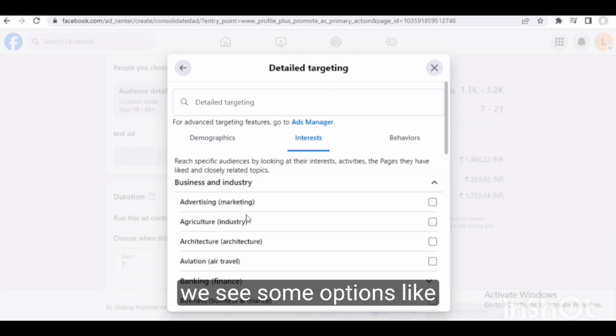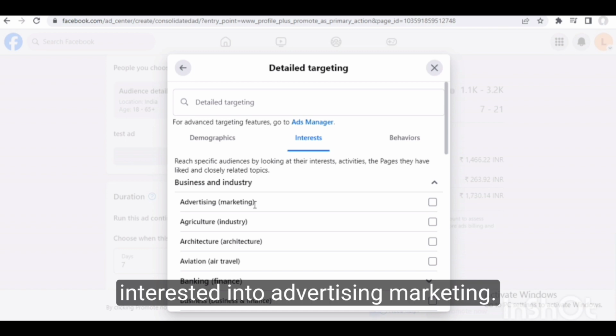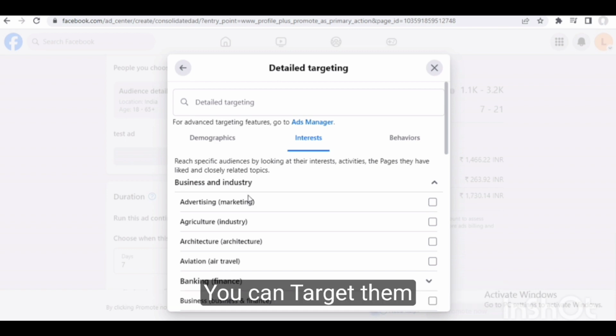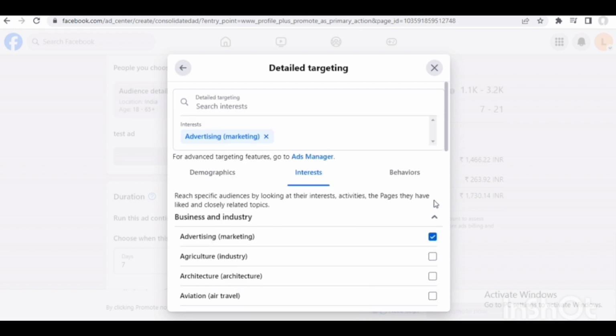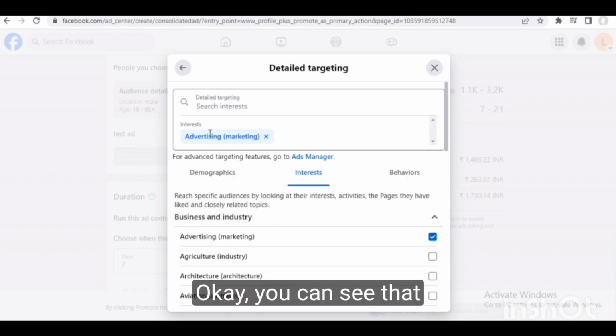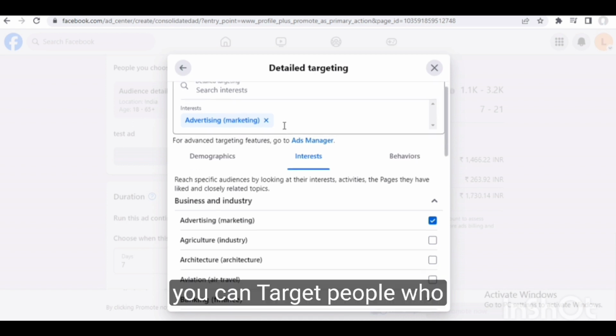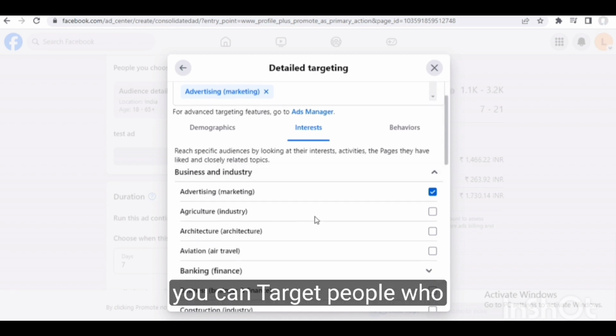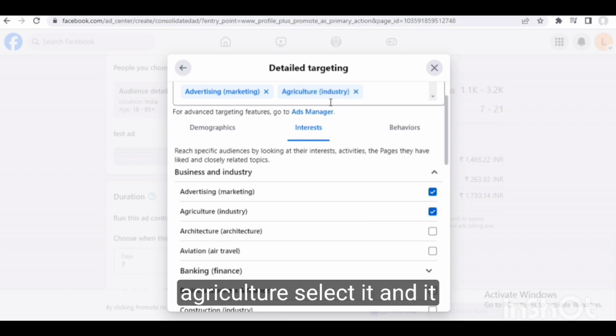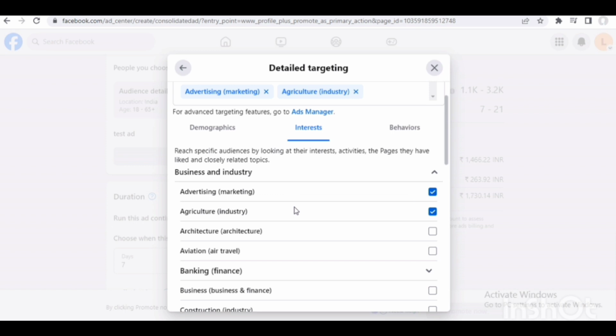Here we see some options like marketing, people who are interested in advertising, marketing. You can target them from here by selecting this option. You can see that it is showing here also. You can target people who are interested in agriculture. Select it and it will be targeted.